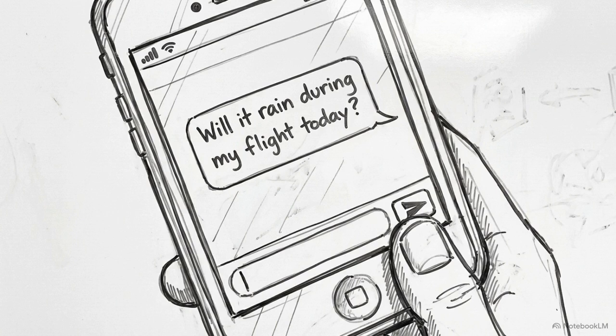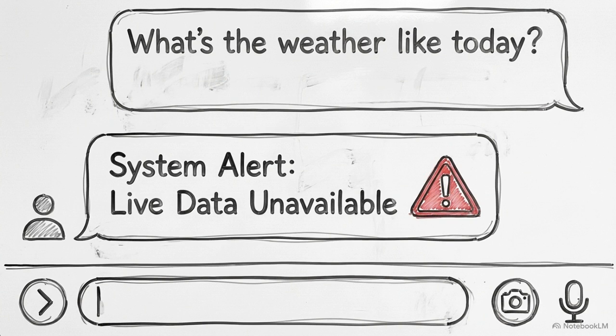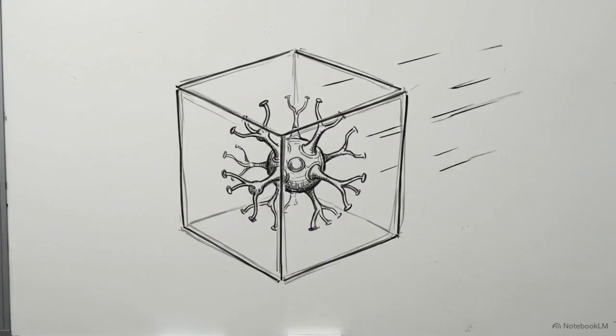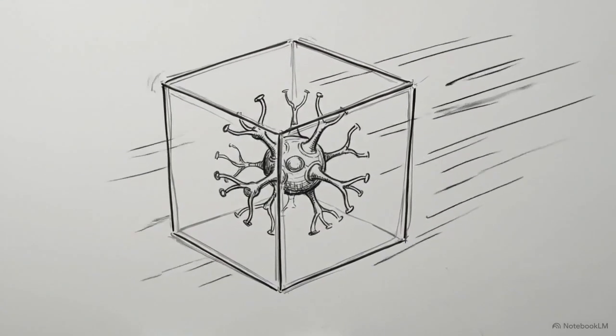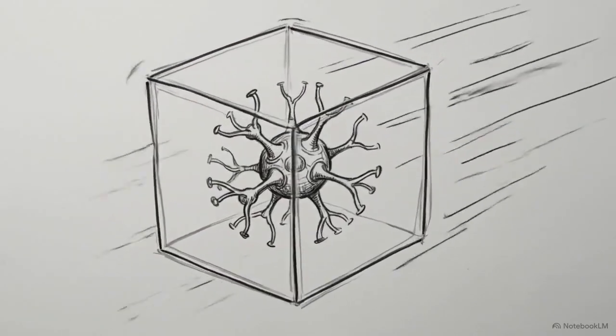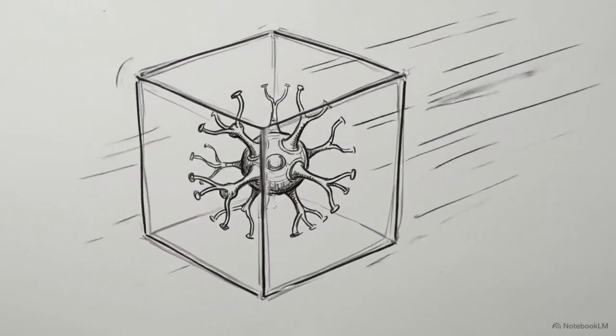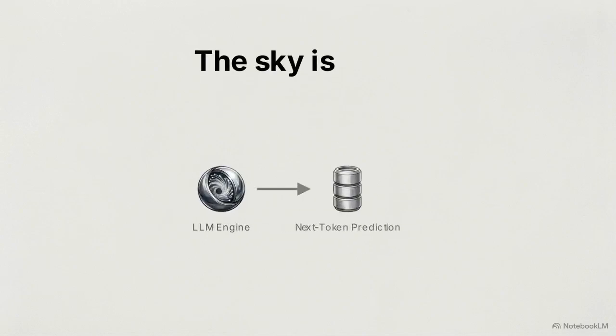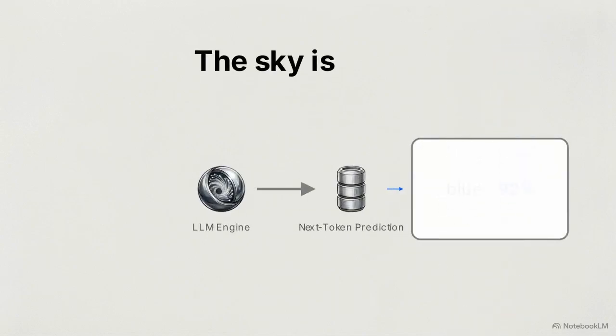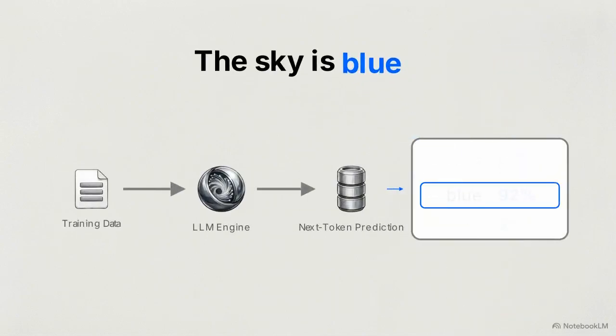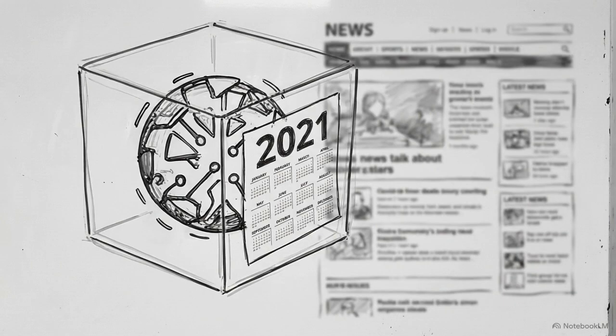Ever ask a chatbot a simple question about today's weather or current events, only to hit a brick wall? You get that polite but frustrating message: "As an AI, I do not have real-time information." That happens because a standard LLM is like a brilliant brain trapped inside a glass box, completely isolated. Its only job is to guess the next word in a sentence based on the data it was originally trained on. Because it only knows the past, this brain can't browse the web for today's news.